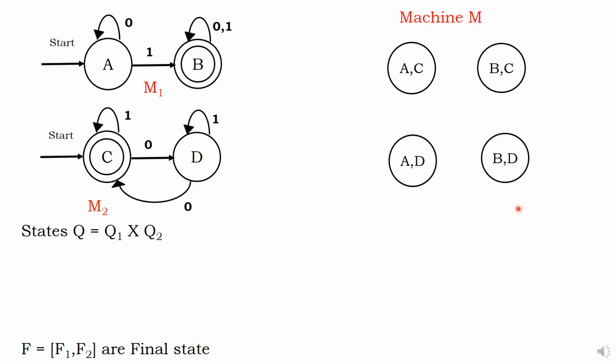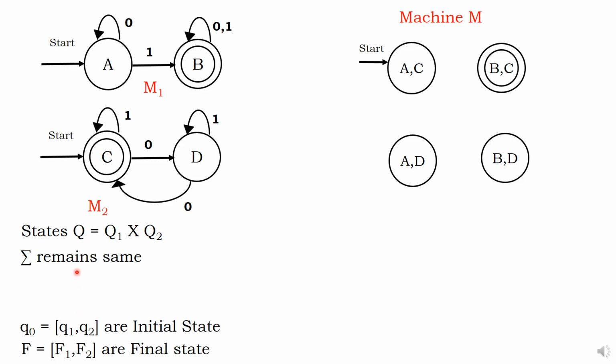Next, what about its final state? Who is the final state here? B. Who is the final state here? C. What is intersection? The combination of both B and C. BC is the final state. That's all. What about the initial state? It is Q1 comma Q2. Who is initial here? A. Who is initial here? C. So the initial state of the combination A and C is this one. Done. So Q is over, Q0 is over, F is over. Still the alphabet is pending, and that remains the same, 0 and 1 in both places.